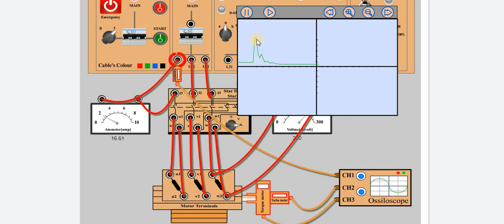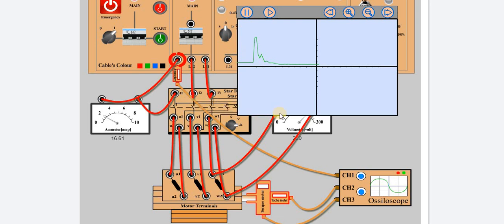There is a spike. There is a spike. 1 division, 2 division, 3, 4, 5. 5 divisions. There is a spike of 5 divisions. This is for observation.